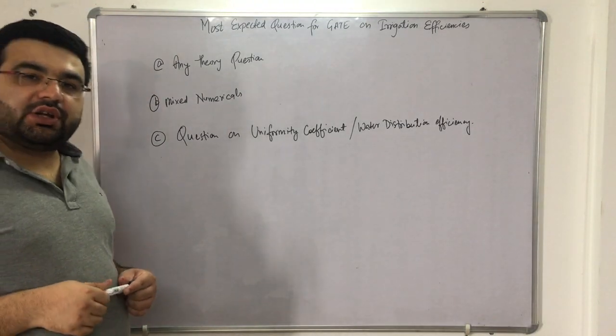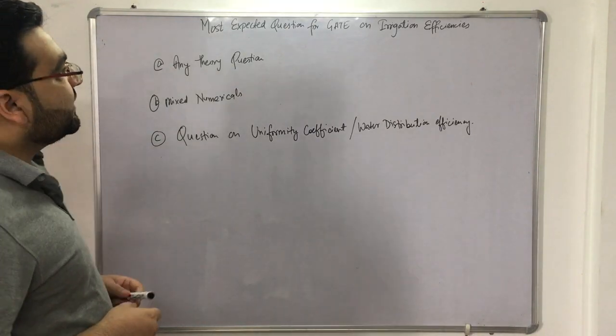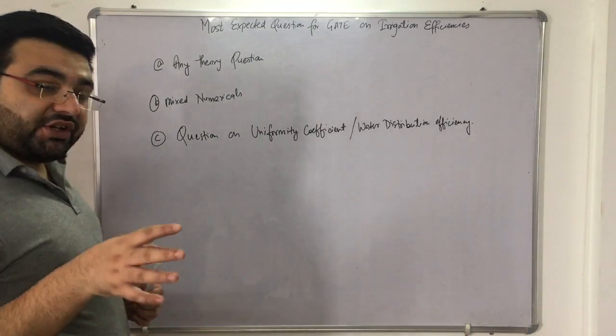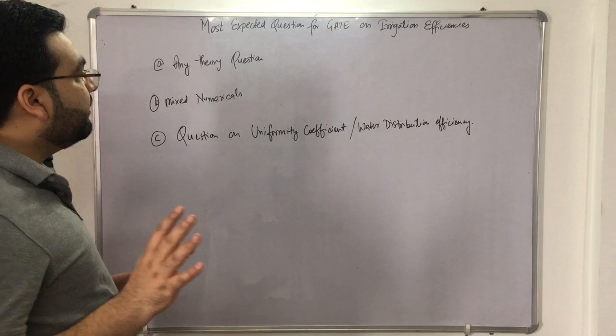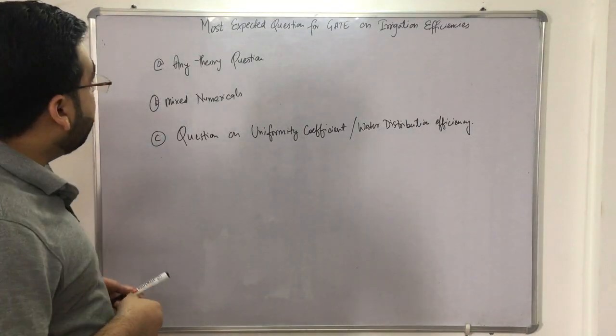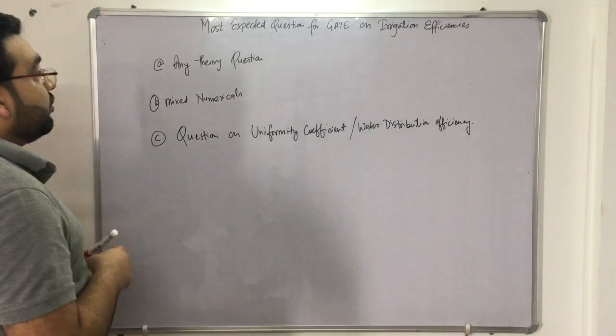Subject Irrigation Engineering, chapter Irrigation Efficiencies, topic Most Expected Questions for GATE on Irrigation Efficiencies. Now students, I have taught you about the irrigation efficiencies. We have also solved a good number of numericals, which I think were able to clear your concepts more. Now let us understand what are various types of most expected questions that can be asked